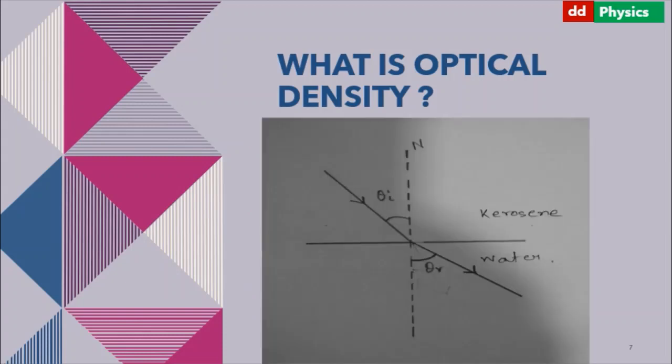Now have a look at this picture. Here, light is traveling from kerosene to water. At the interface, light bends away from the normal because light speed increases in water compared to kerosene.